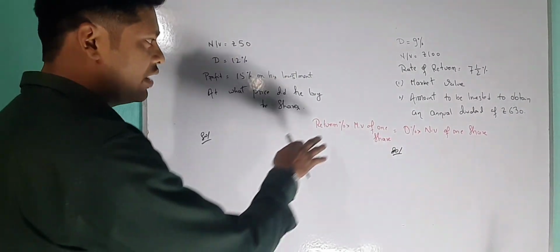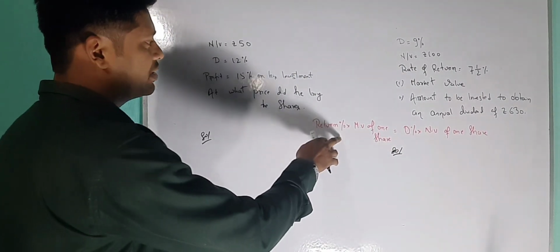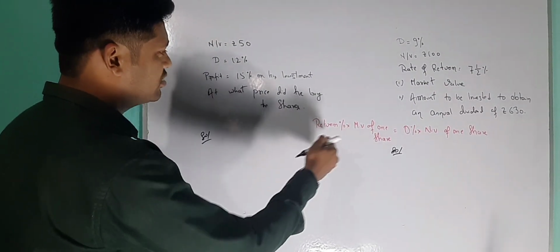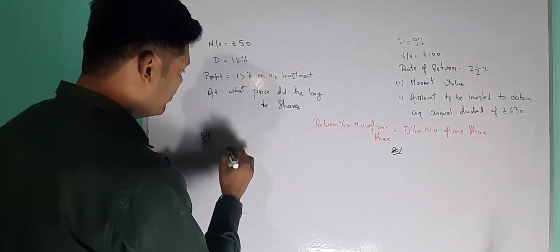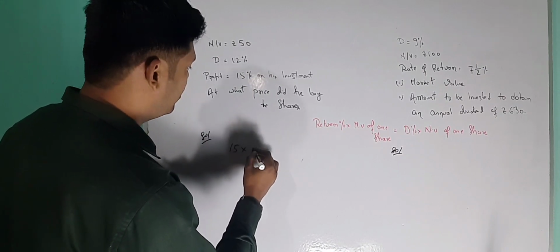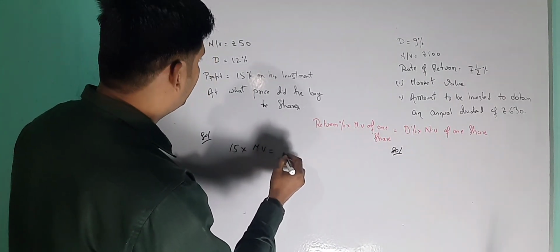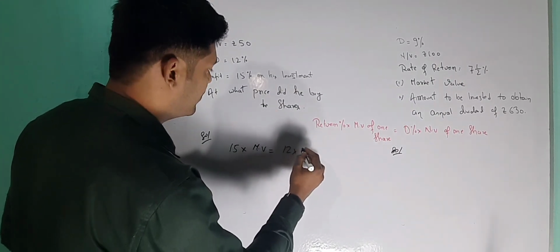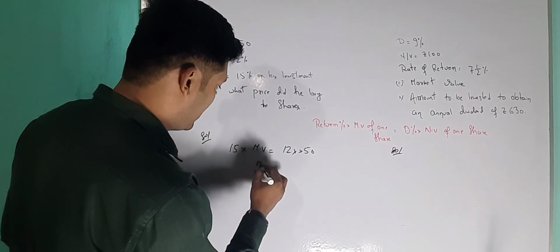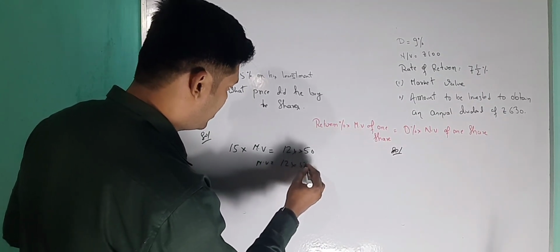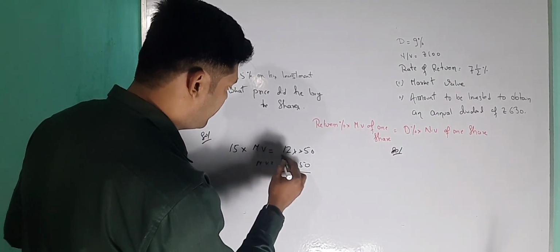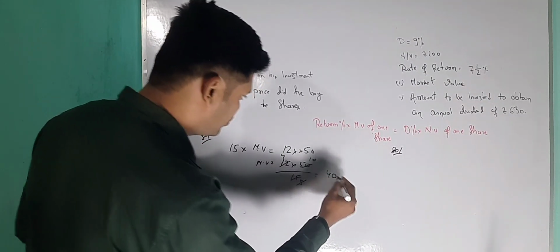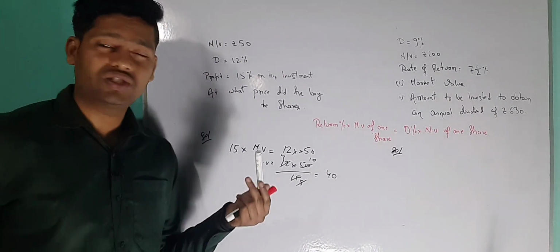Okay, so now I have written the formula. I told you return percentage and profit percent are both the same. So now you need not write the formula, just place the values according to the profit or return, and we'll get the answer. So 15 multiplied by market value, which we need to find out, equals the dividend they gave you, 12, and nominal value, which is 50 rupees. Now market value is equal to 12 into 50 by 15. So 3 4s are 12, 3 5s are 15, 5 1s are 5, 5 2s are 10. So how much? 40. So the market value of these shares is rupees 40.